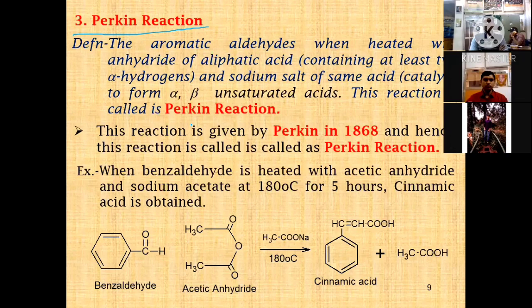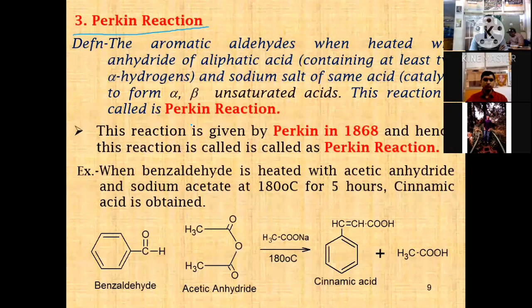This was discovered by Perkin in 1868, and hence the reaction is called the Perkin reaction. The scientist gave his own name, Perkin, in 1868.